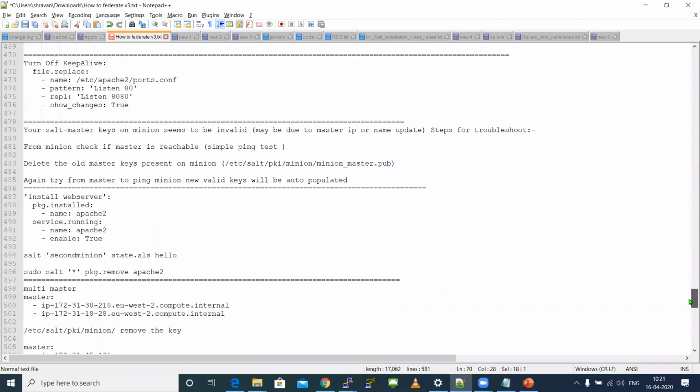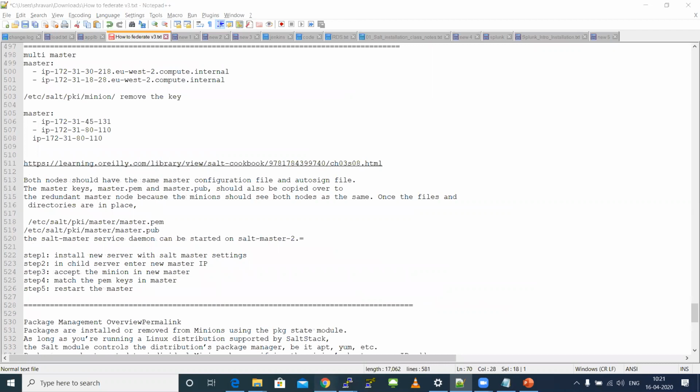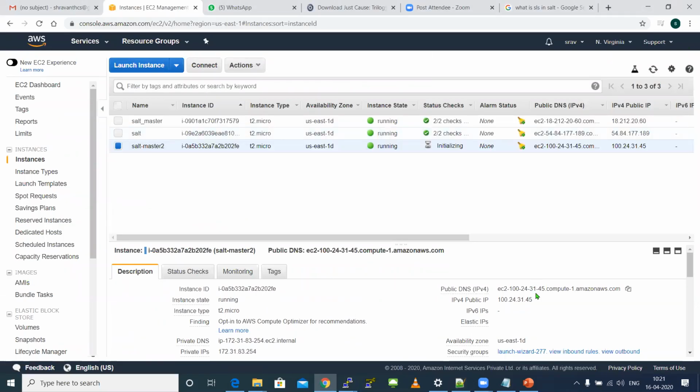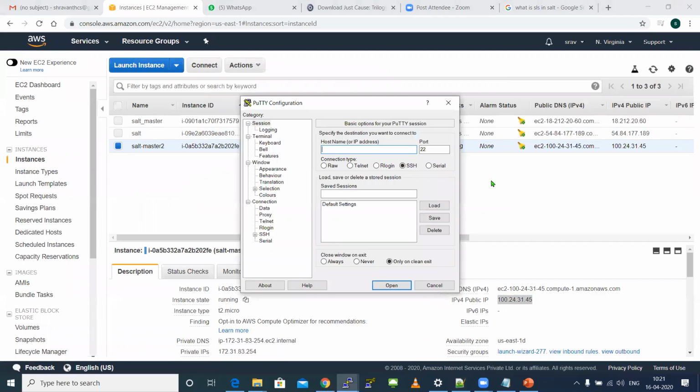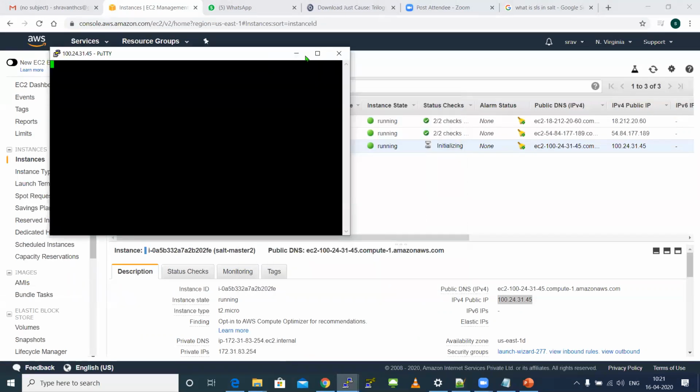Okay, now I've created another new master, a third machine as a master machine. Log into this master. The same steps you did for your first master, nothing is going to change. Remember, I initially logged into my master, typed the host name, and added that host name into the etc hosts file, rebooted the master, and again relogged into the machine.